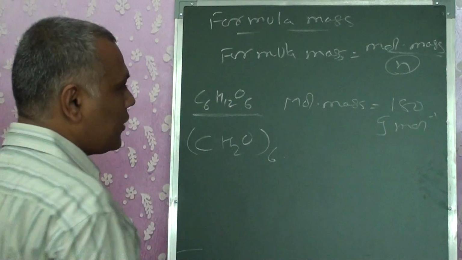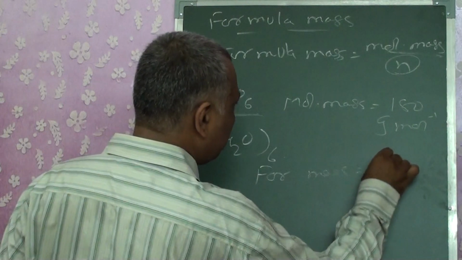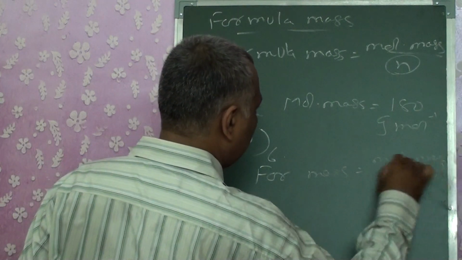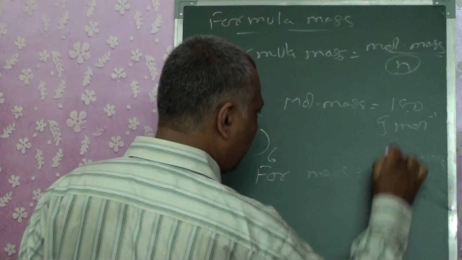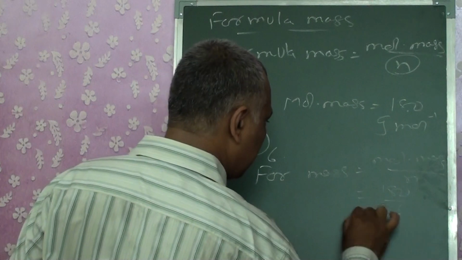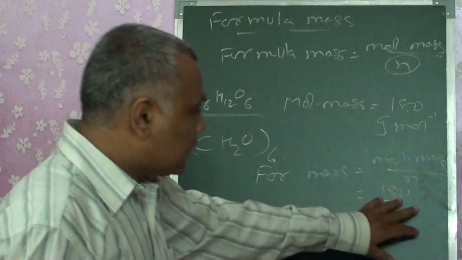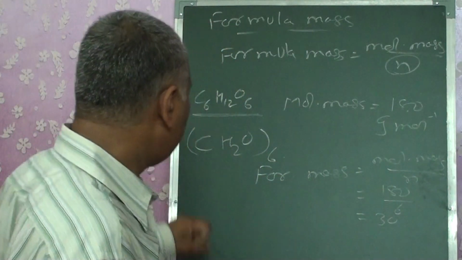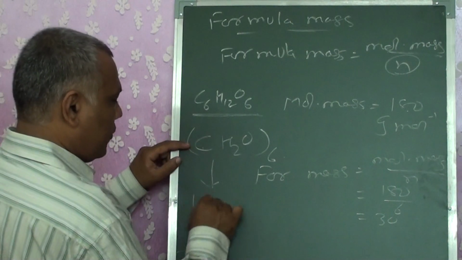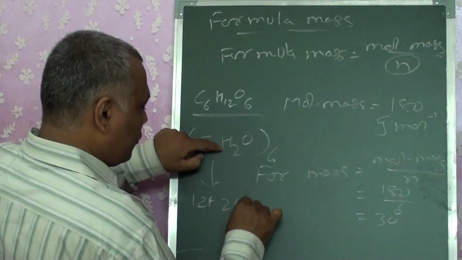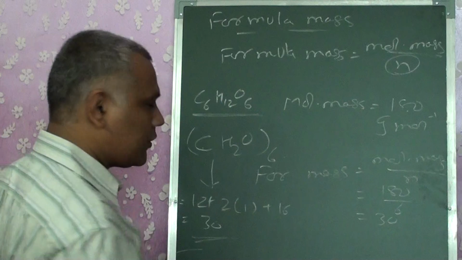So formula mass is equal to molecular mass by n. Here molecular mass is 180, n is 6. So you are going to get the formula mass as 30. Suppose you don't want to calculate the molecular mass, take out the common number and simply calculate from here: 12 plus 2 into 1 plus 16, that will also give you the answer 30.